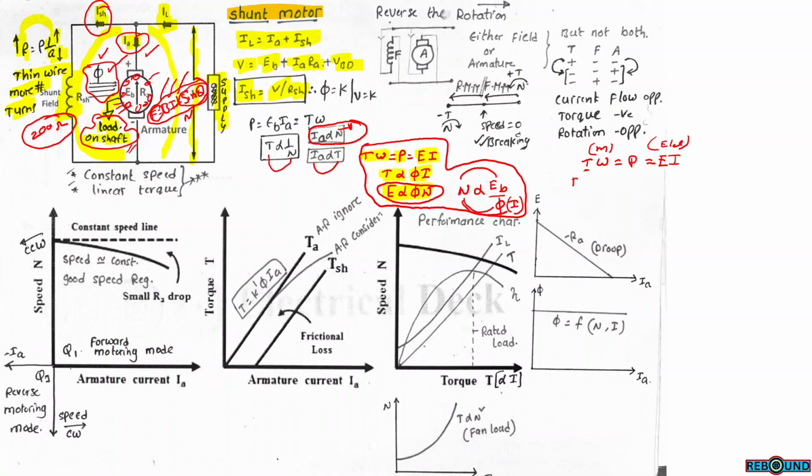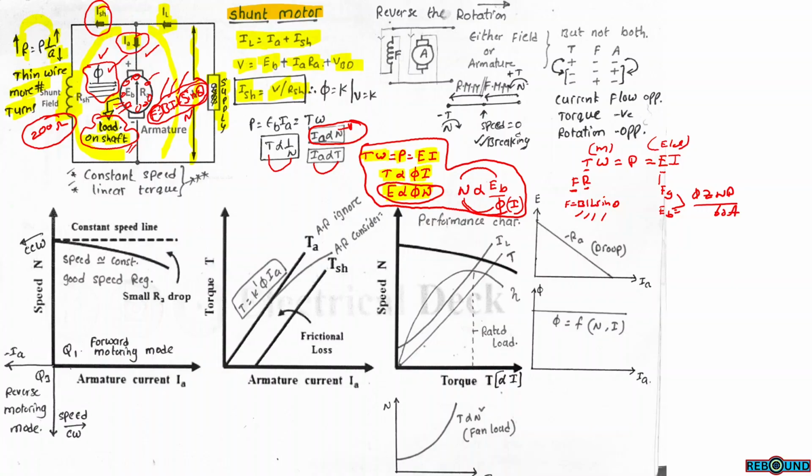Whereas torque is force into radius. This is radius of armature. This is force on each conductor of armature. So force equals BIL sin theta. For force development, there must be flux density, which can be obtained from field poles, current in the armature, length of the armature, and angular movement of armature within the flux, where E can be either generated voltage or back EMF. But in both the cases, the formula is the same, phi Z N P by 60A.